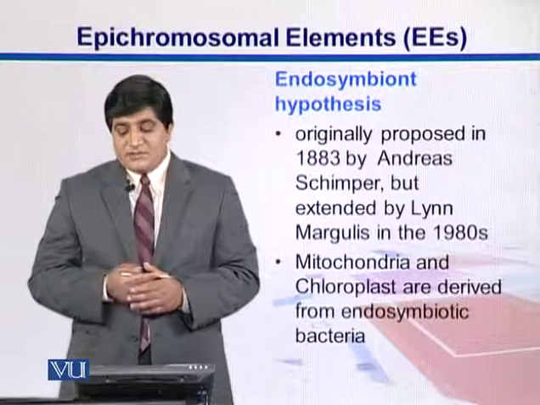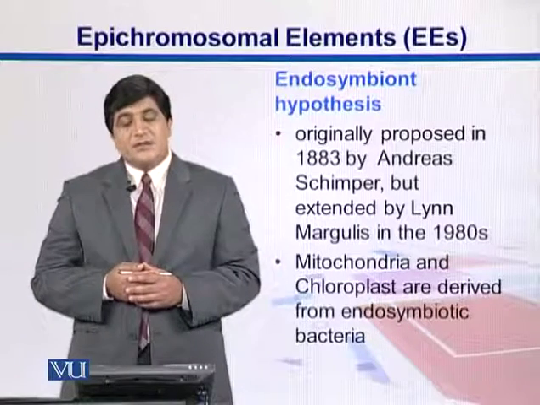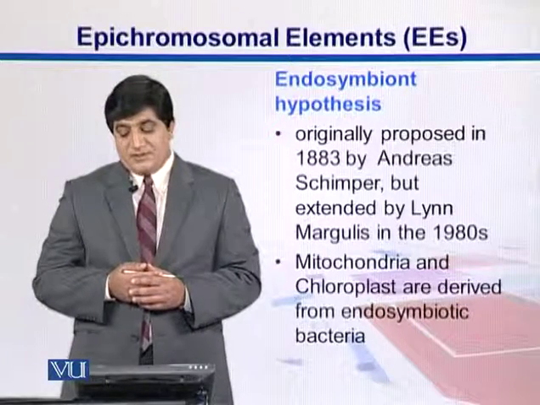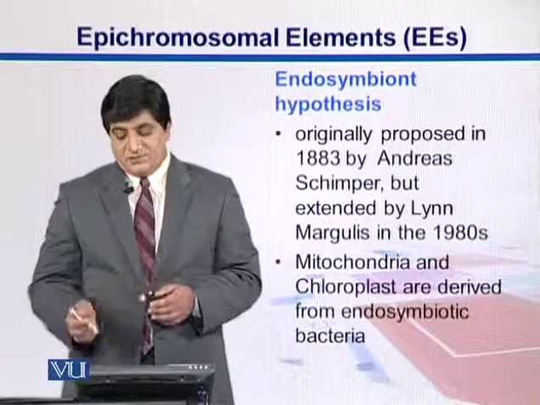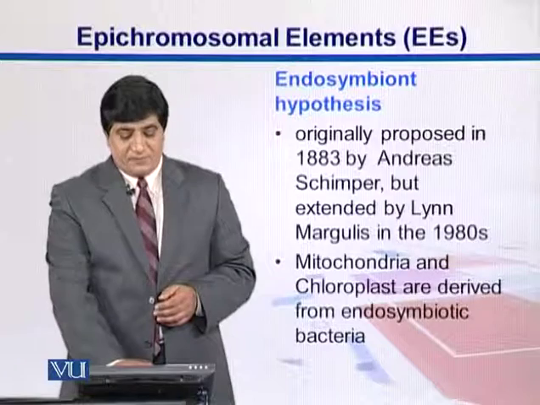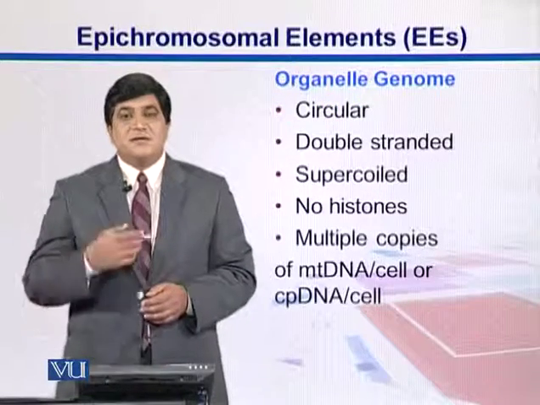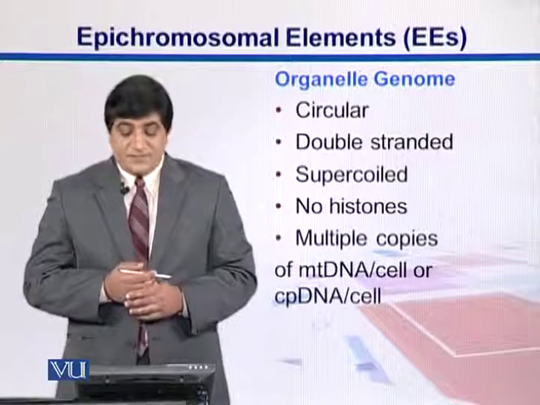Originally, this endosymbiont hypothesis was proposed by Andreas Schimper, and then it was extended by Lynn Margulis in the 1980s. According to this, mitochondria and chloroplasts are derived from symbiotic bacteria that got incorporated into the cells.